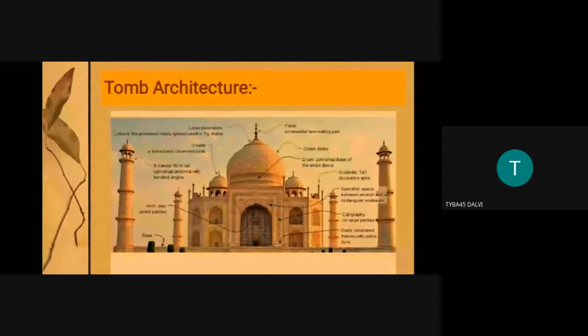Masjid or mosque is a religious monument. As we know, initially it was a mud brick structure.